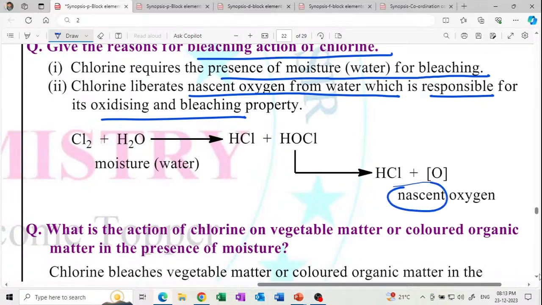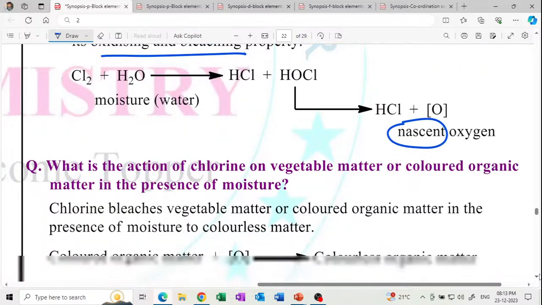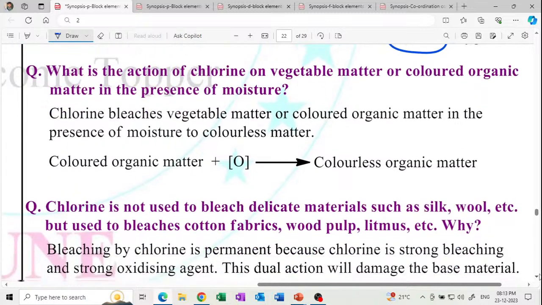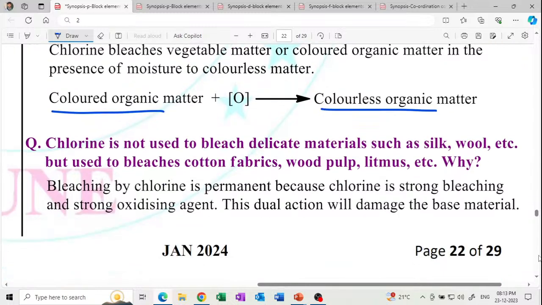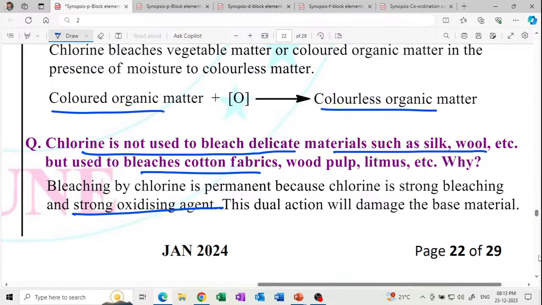The colored organic matter turns colorless. Chlorine is not used for bleaching delicate materials such as silk and wool. Why? Because it is a strong oxidizing agent and will damage the base material.